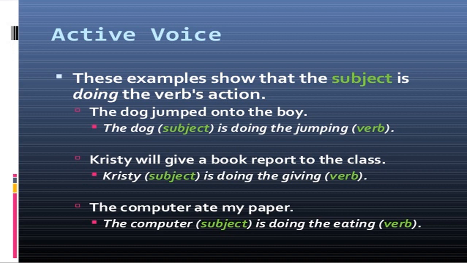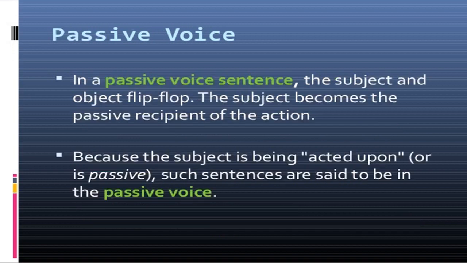Christy will give a book report to the class. So Christy is the subject, she is doing, she is giving the report, verb. The computer ate my paper. The computer is the subject here and is doing the eating work, that is verb again. So active voice is the form of a verb in which the subject is the doer.